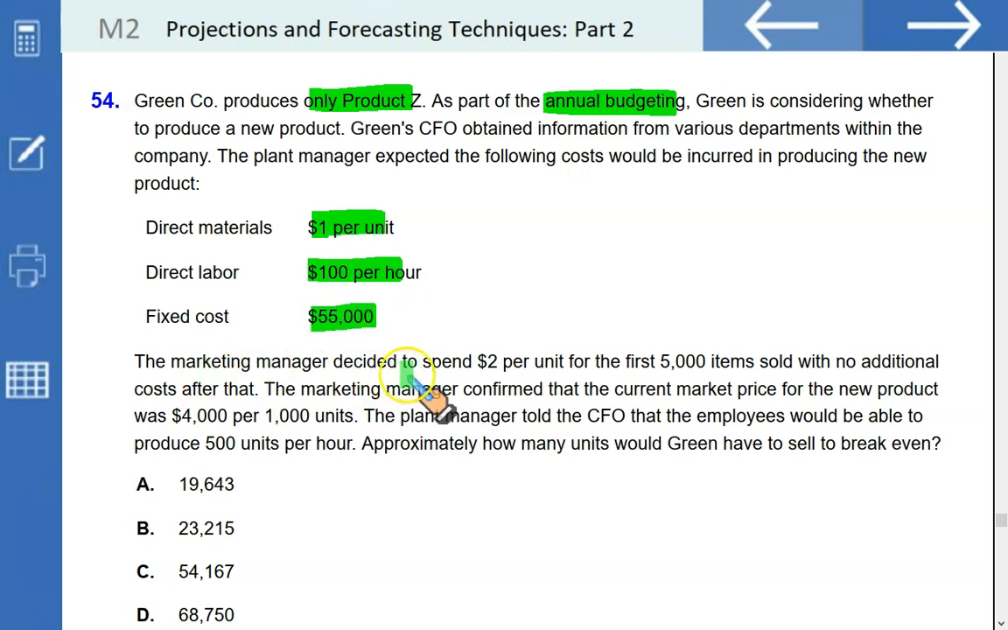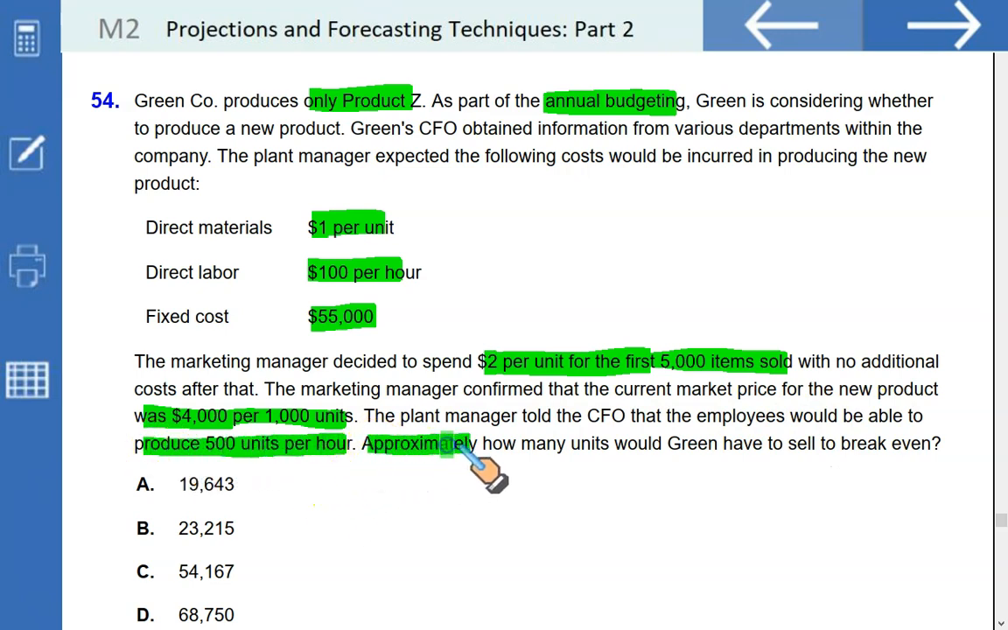The marketing manager decided to spend $2 per unit for the first 5,000 units sold, with no additional cost after that. The marketing manager confirmed that the current market price for the new product was $4,000 per 1,000 units, that is $4 per unit. The plant manager told the CFO that the employees would be able to produce 500 units per hour. Approximately how many units would Green have to sell to break even?